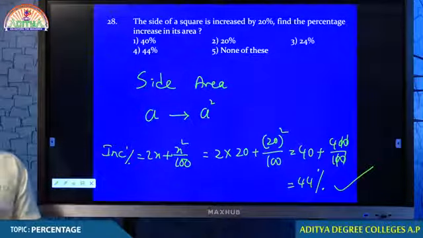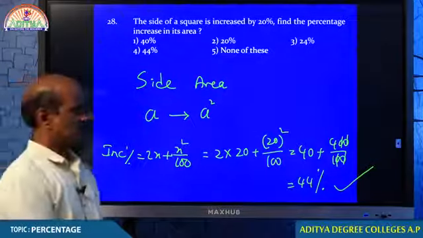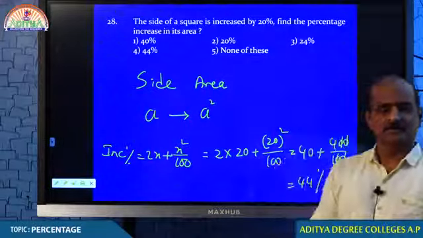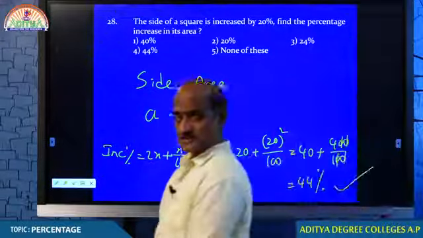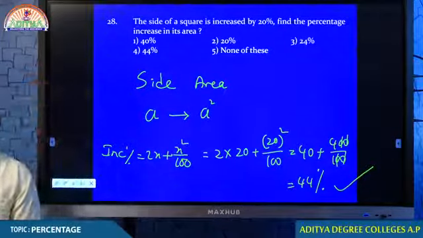If the side increases by 20%, the area increases by 44%. I hope you understand, my dear students. When we are using this formula, you are also aware. Now you are comfortable.